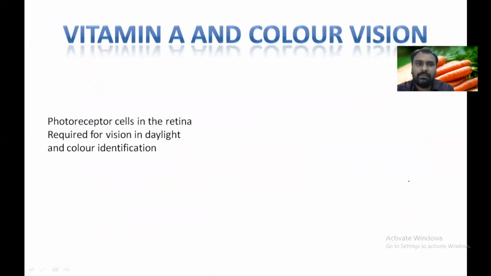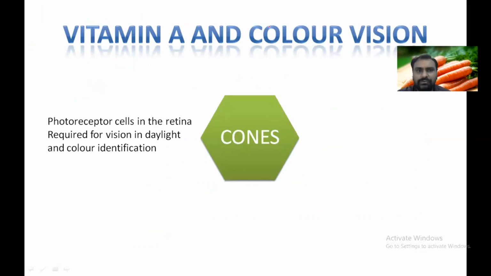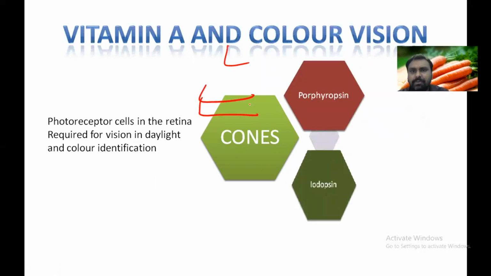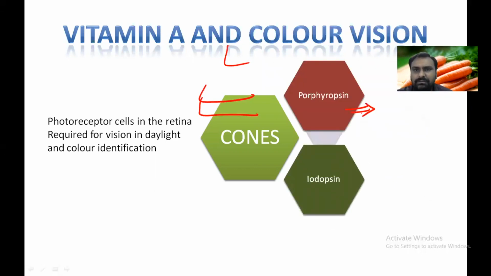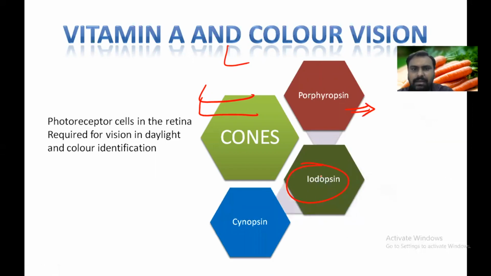Now, the photoreceptor cells in the retina also include cones, which are required for daylight vision. These cones are made up of three forms: porphyropsin, iodopsin, and cyanopsin.